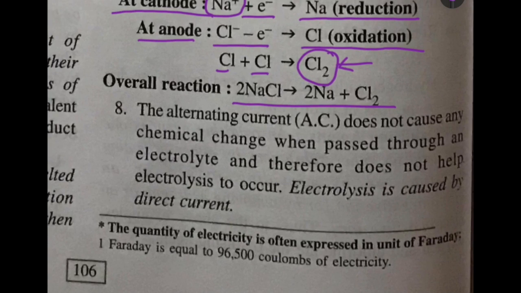Remember, I talked about direct current. Why? Because alternating current does not cause any chemical change when passed through an electrolyte, and it does not help electrolysis to take place. And electrolysis is caused always by a direct current.